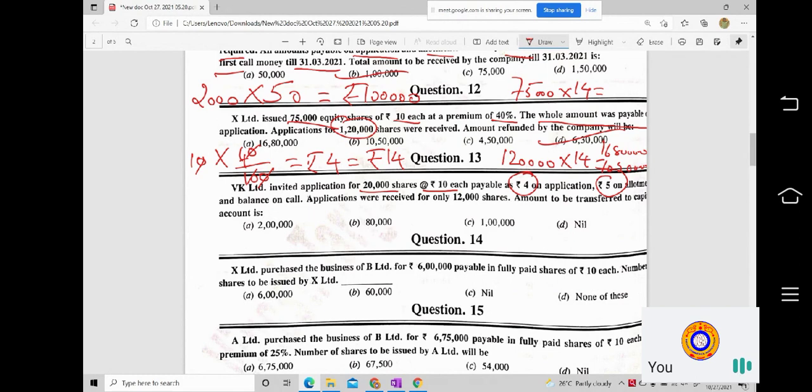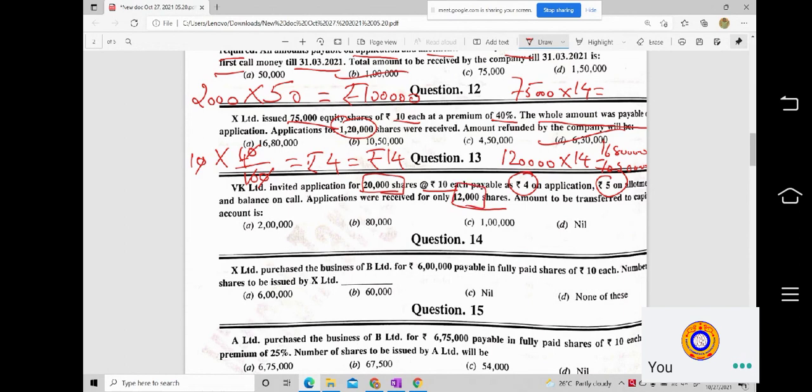So applications were received for only 12,000 shares. The amount to be transferred to the capital account is, okay, so you have received only 12,000 shares. Now you have to be very careful before you proceed further. You have issued 20,000 shares, but you have received 12,000 shares.